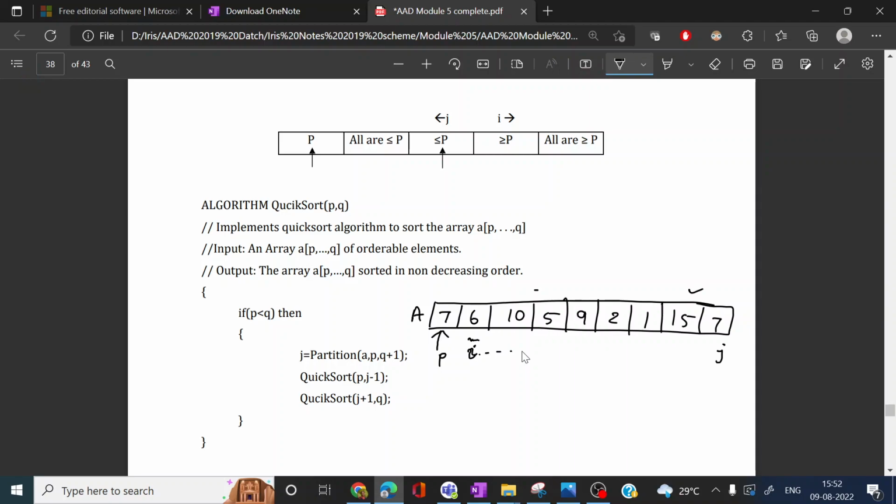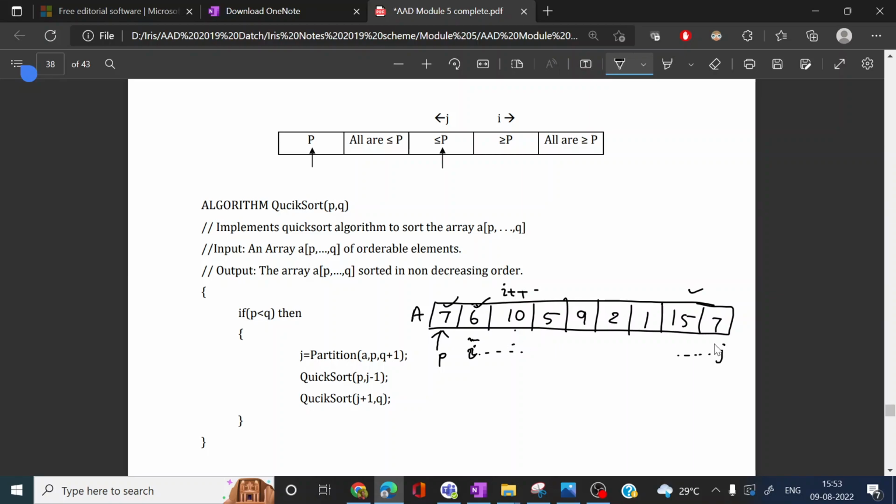Whenever we compare the pivot element with the other elements, if a left side element is lesser than the pivot element, then we will increment the index i, because we need lesser elements in the left side. Whenever we find an element greater than the pivot element, we have to stop incrementing.